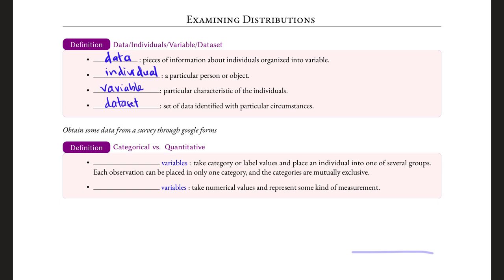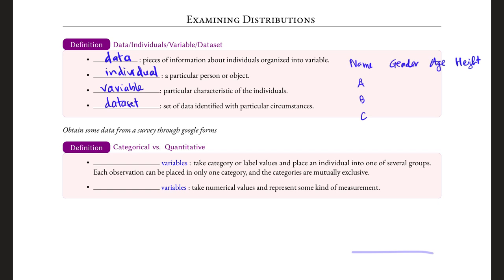So for example, if we have a simple data set that lists the name of the student in the class, their gender, their age, their height, and so on. Now, in the name column, we list the individuals: student A, student B, student C. These are the individuals.